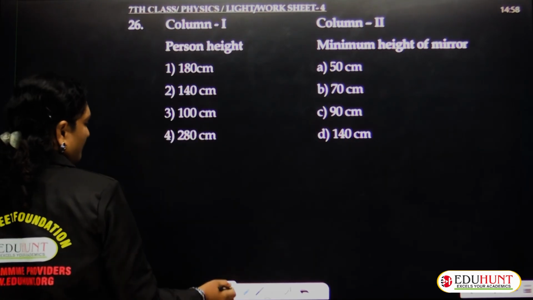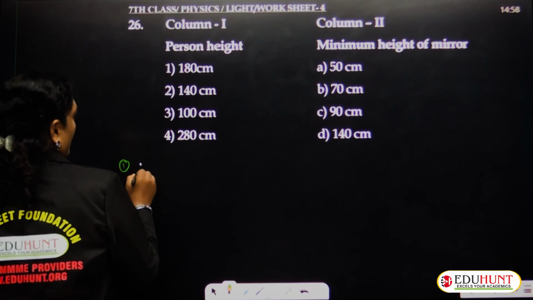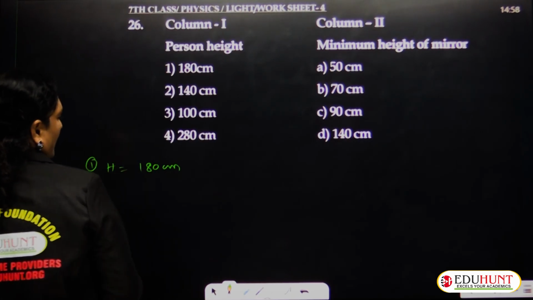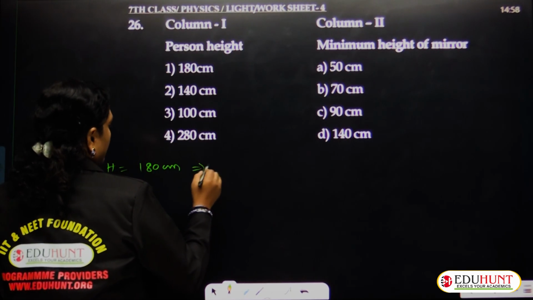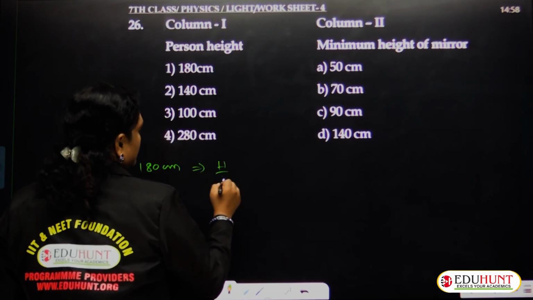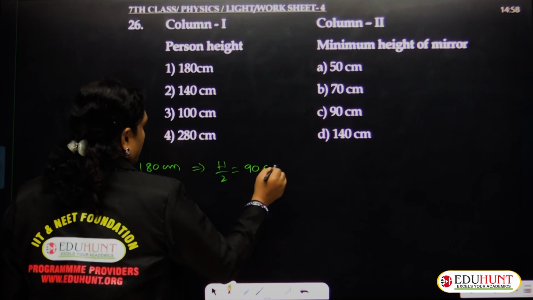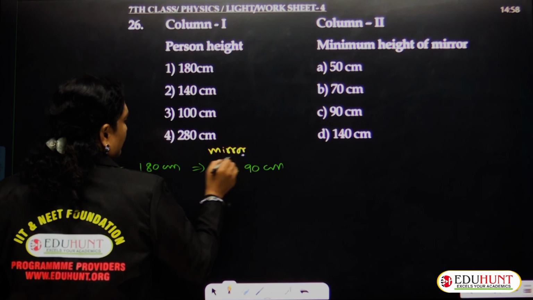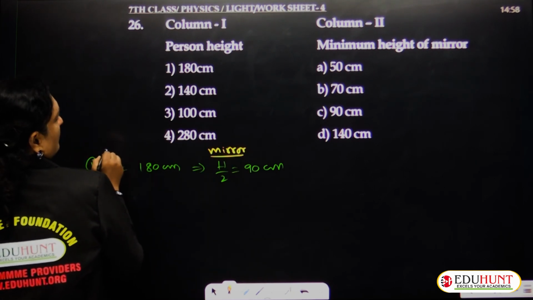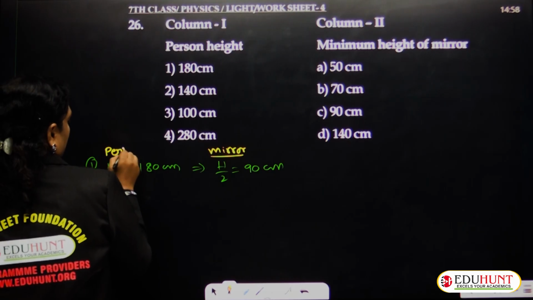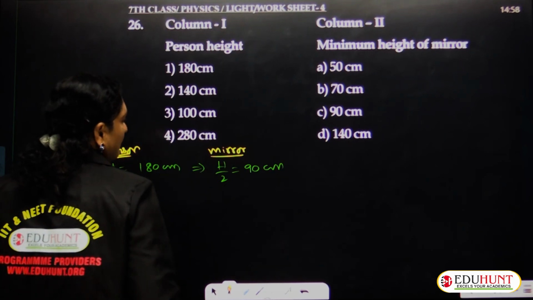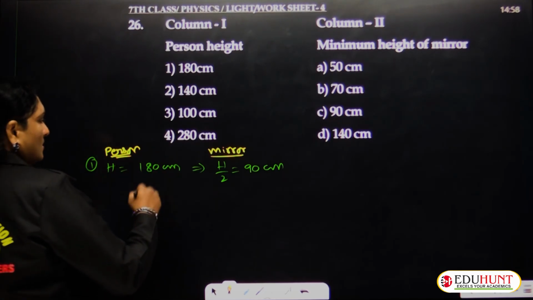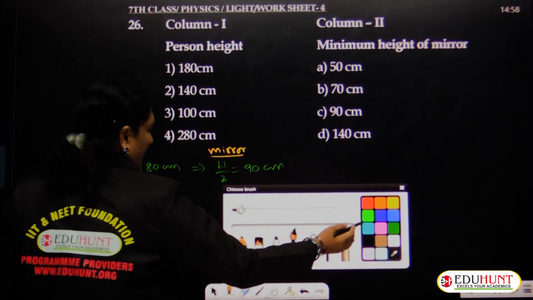So what is the person's height? In the first case, it was given as 180 centimeters. H equals 180 centimeters. This implies that mirror height h by 2 must be equal to 90 centimeters. Here is the person's height, here is the mirror height. Mirror height must always be half of the height of the person. So given 180, h by 2 will be 90.